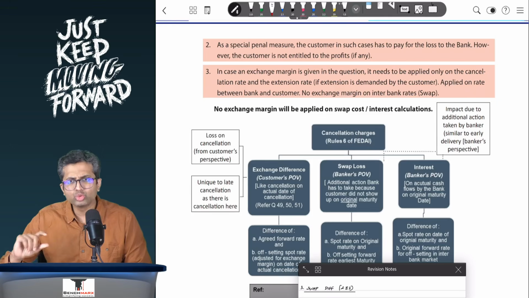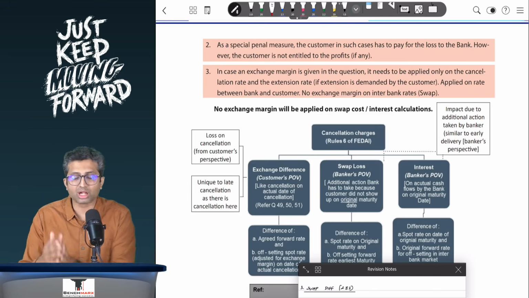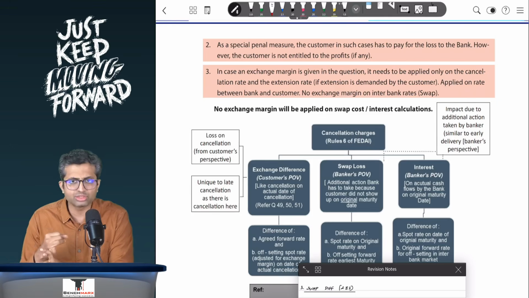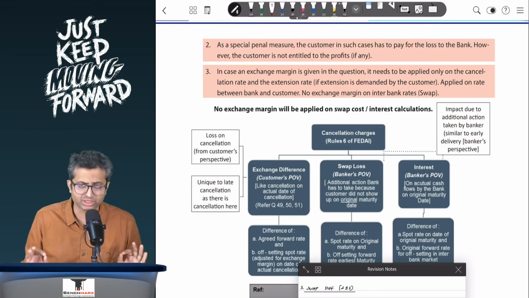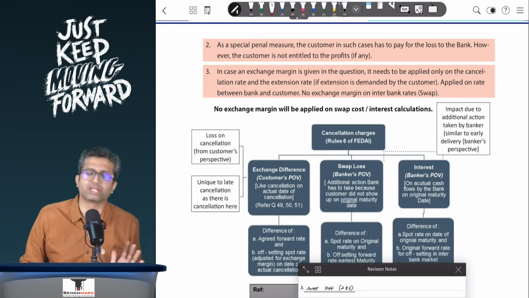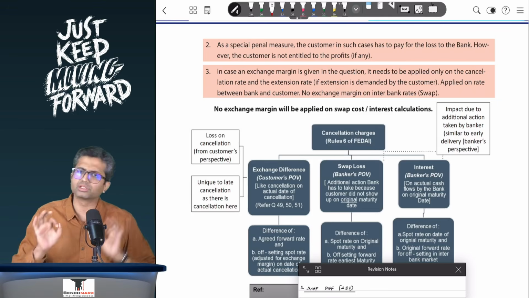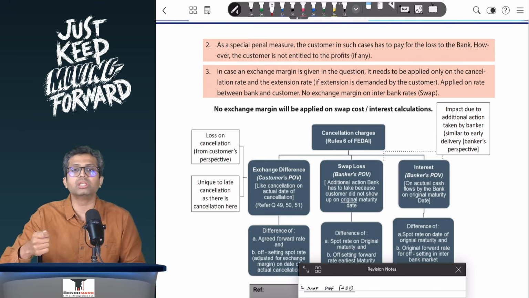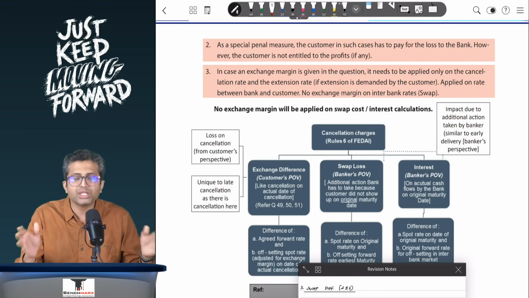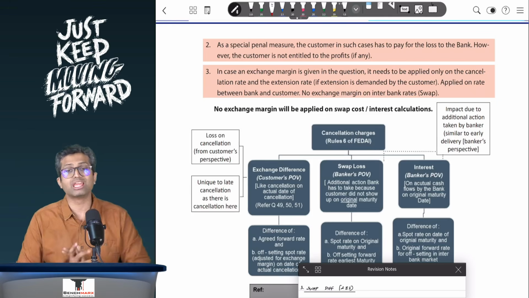Now when we do this cancellation, one needs to remember that even if the customer comes on, let's say 11th June, 12th June, 13th June, or even after, the rate that you take for the purpose of cancellation will be the rate on the date when the customer actually comes. So if the customer comes on 11th, that date, on 12th, then that date, on 13th, or even after 13th, then 13th June will be your cutoff rate. So in all of these questions involving late or automatic cancellation, any transaction between the customer and the banker will be done based on the rates prevailing when the customer, as a layman, comes to the banker, let's say on 13 June, then you will take the cancellation based on 13 June.